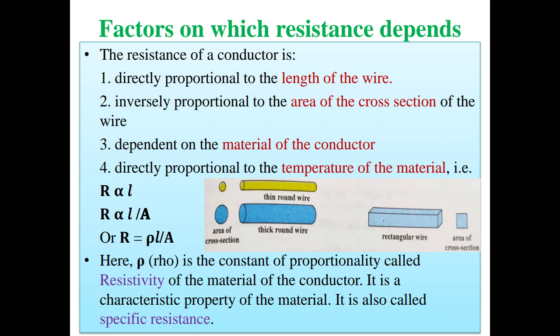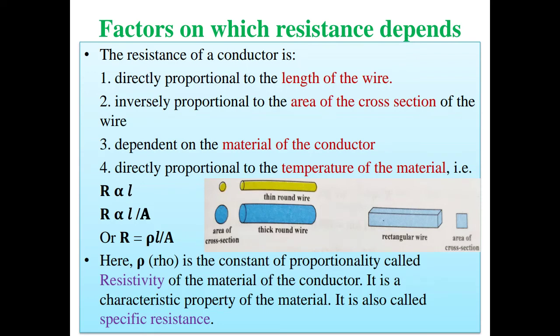If temperature increases, the resistance of metals increases, because the number of collisions of charged particles